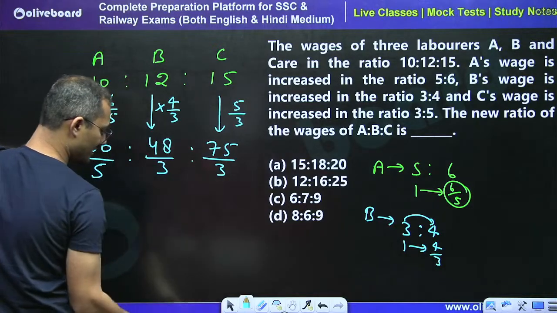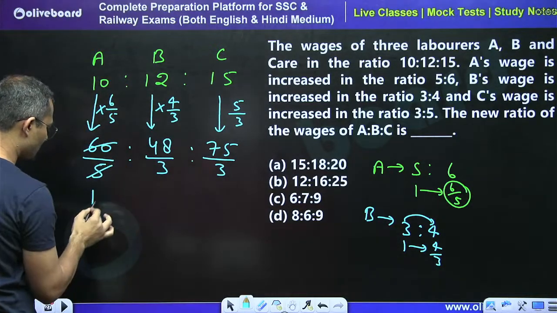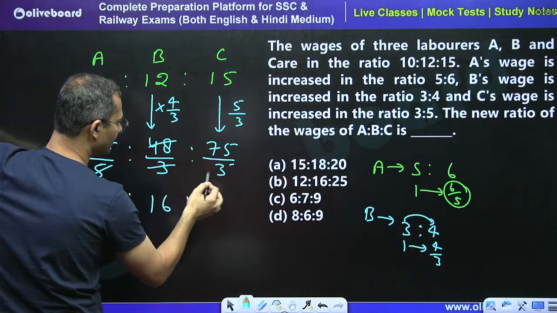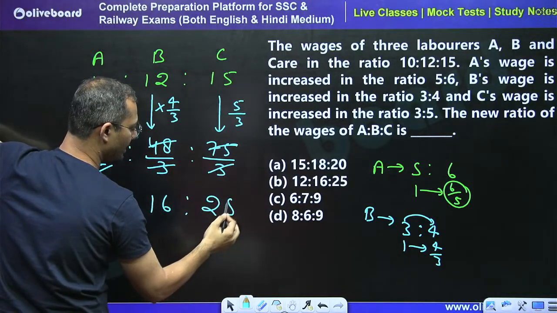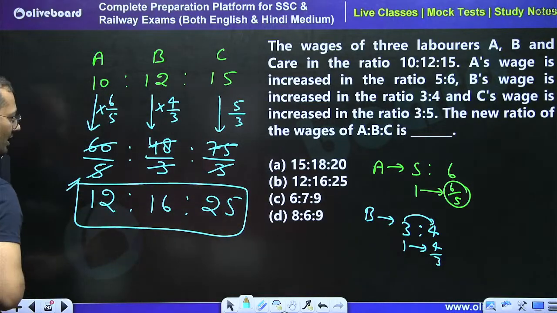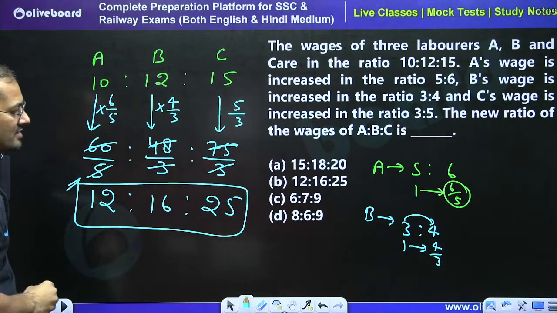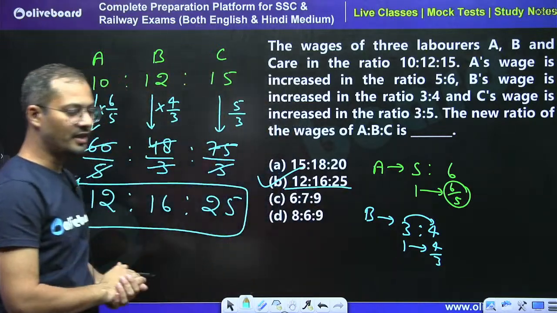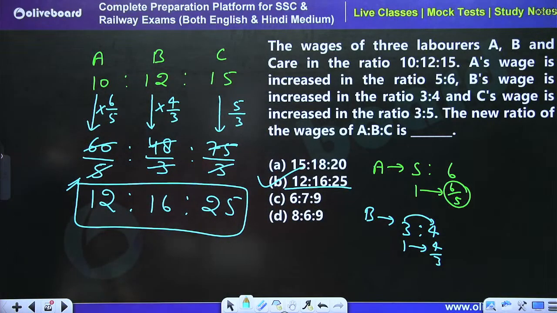No problem. See, by 5 this is 12 times. By 3 this is cancelled 6 times, and by 3 this is cancelled 25 times, right? So we can say that 12:16:25 is the right answer. This is the ratio of current wage. So B part is the right answer. Very good question.